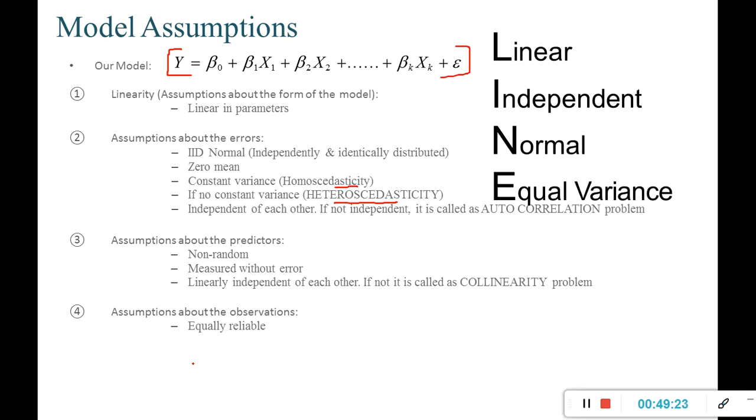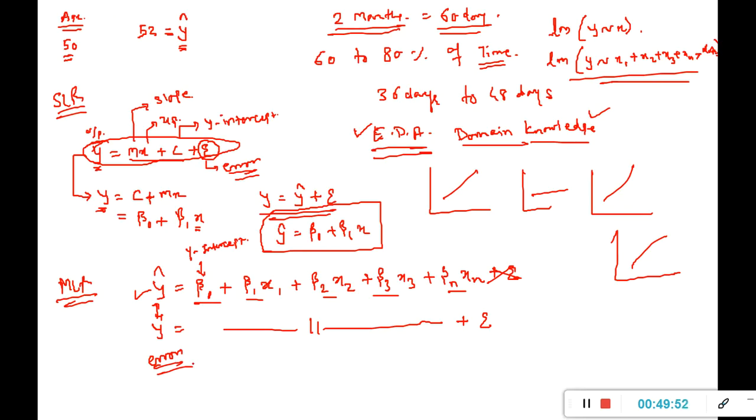Then we have seen the assumptions about predictors: the predictors have to be non-random, they should be measured without error, and they should be linearly independent of each other. If they are not, then there is a collinearity problem. And obviously each and every observation has to be equally reliable. These model assumptions are also called LINE assumptions.